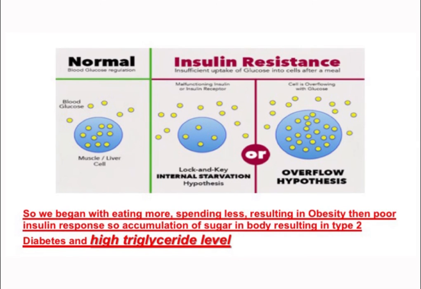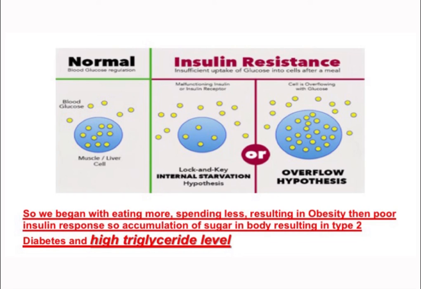If you look at the latest hypothesis for insulin resistance, they say it is an overflow hypothesis, that the cells are full with glucose or fat. Now they cannot accommodate any more sugar or fat, and still there is a lot of triglycerides or glucose molecules in the blood, but now we have insulin resistance and no more fat or glucose can be accommodated into the cell.